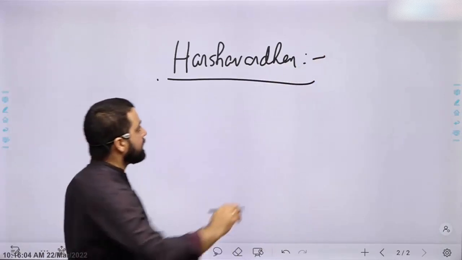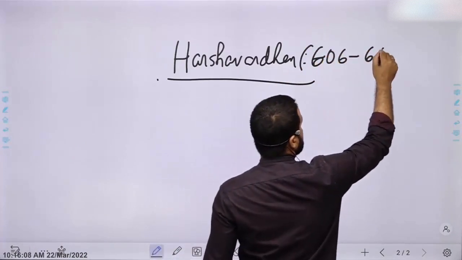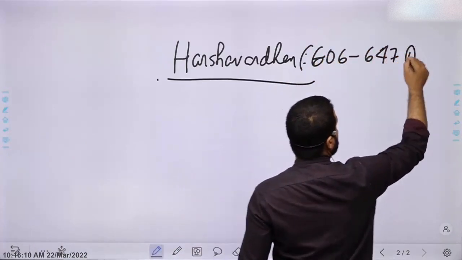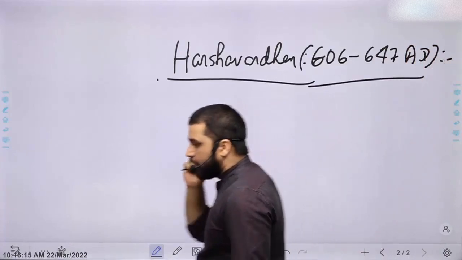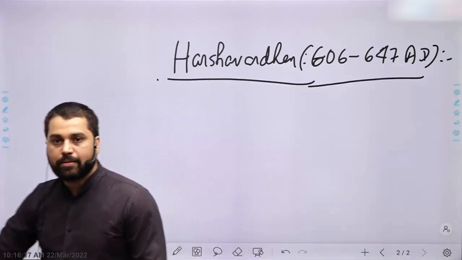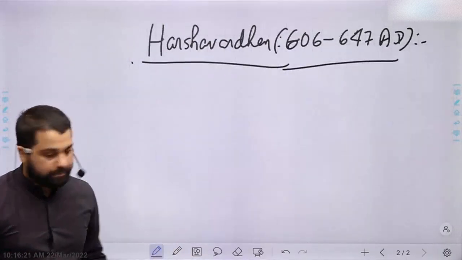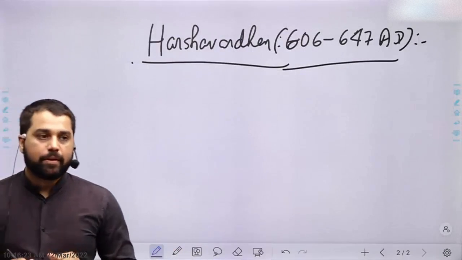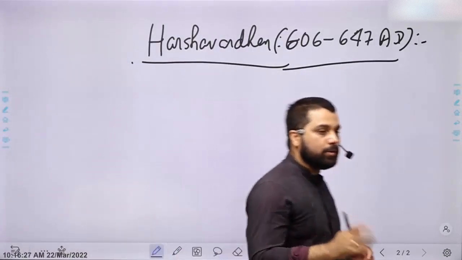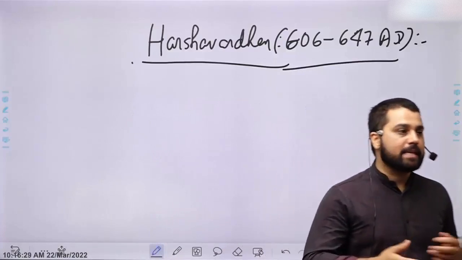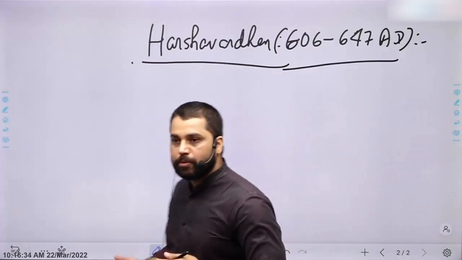Harshvardhan ruled from 606 to 647 AD. He is often called the last great Hindu ruler of North India. Anyways, so we know a lot about Harshvardhan and his empire. So in last class I told you that Guptas were succeeded by many smaller feudatories. One of those feudatories were Pushyabhutis of Thanesar.